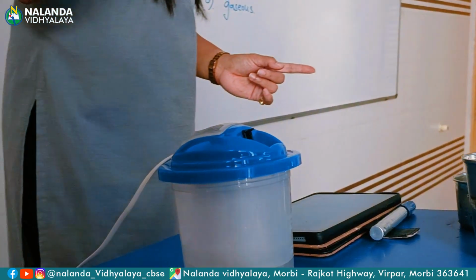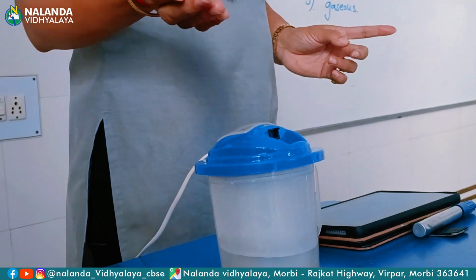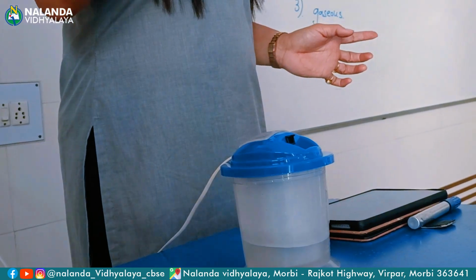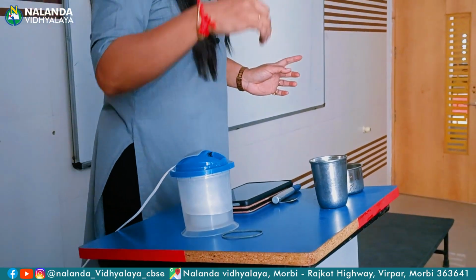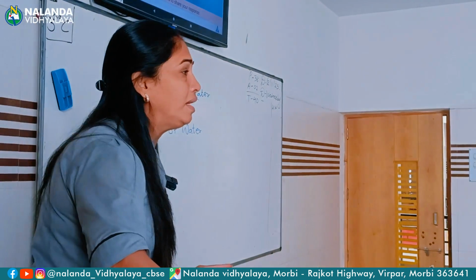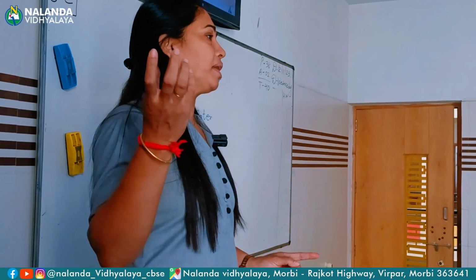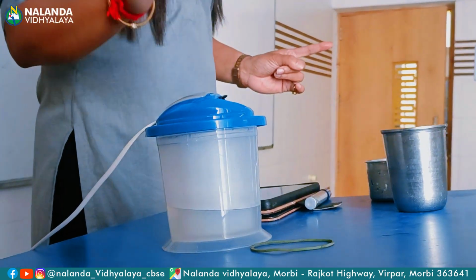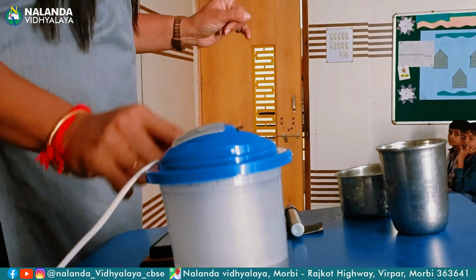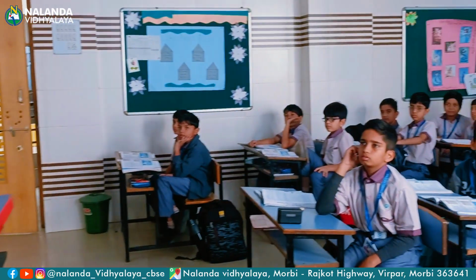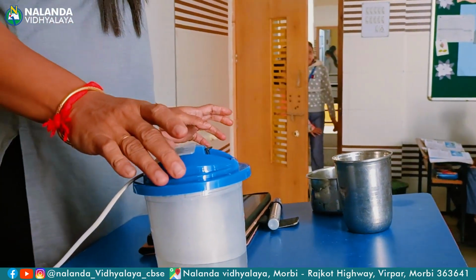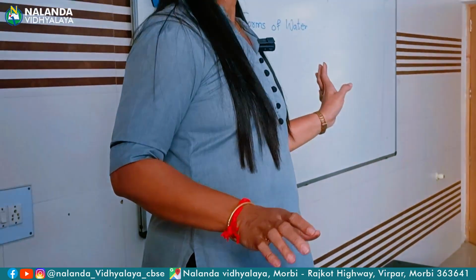What is coming out of this steamer machine? Water vapor. Okay, means some gas is coming out. When this water, after heating, is converted into water vapor, the water level will decrease and the water vapor will start coming out. यही water heating करने के बाद it starts converting into gas. That's why this was solid, liquid and gas. These were the 3 forms of water.